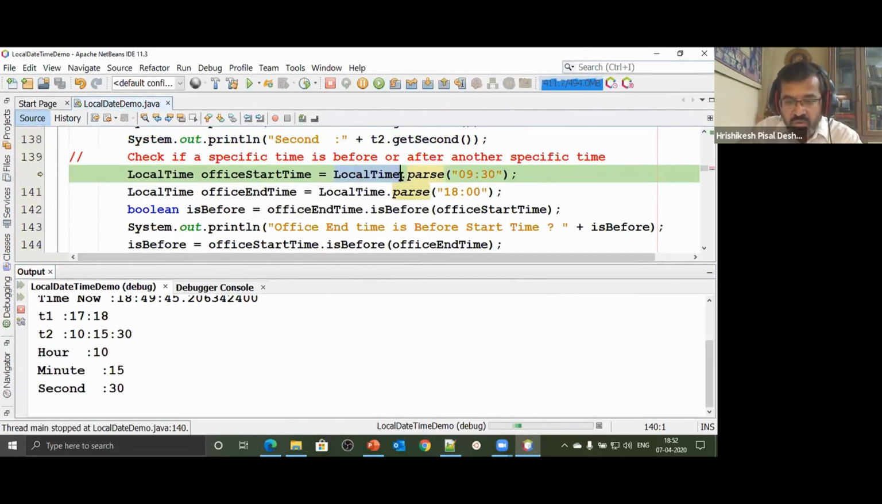Plus, I'm saying LocalTime.parse. I say 9 hours, 30 minutes. So I'm going to get, this is my office start time. And my office gets over at 18. That means 9:30 in the morning we start, and 6 o'clock in the evening we stop.